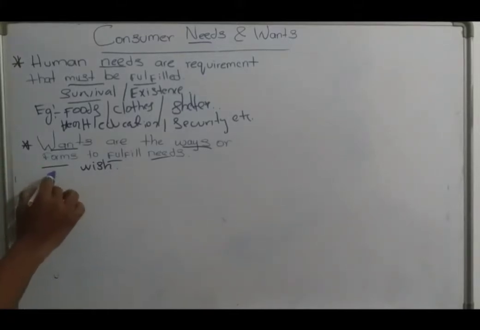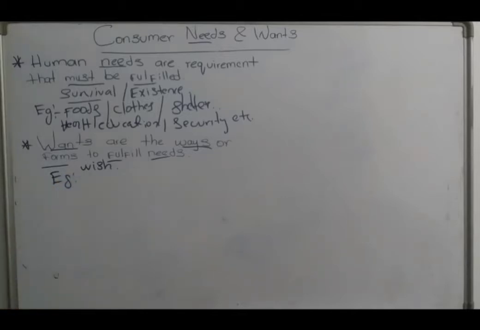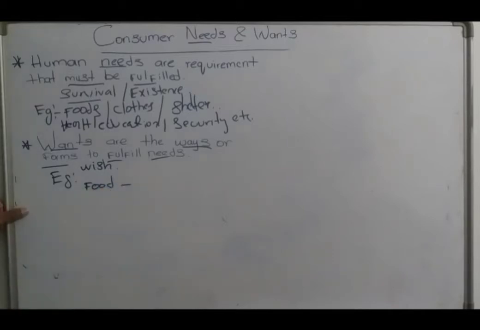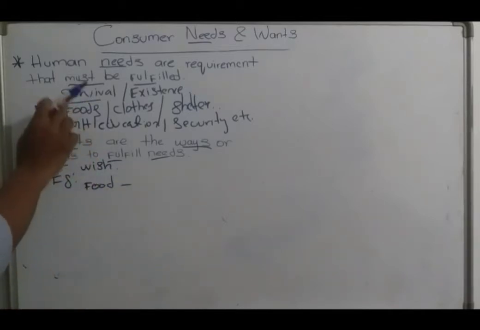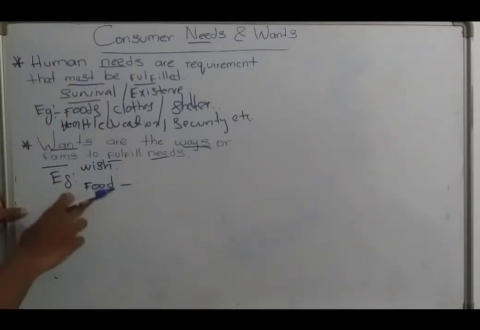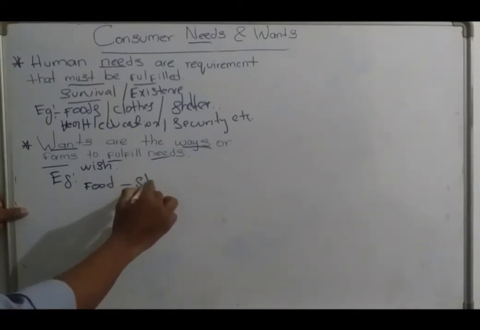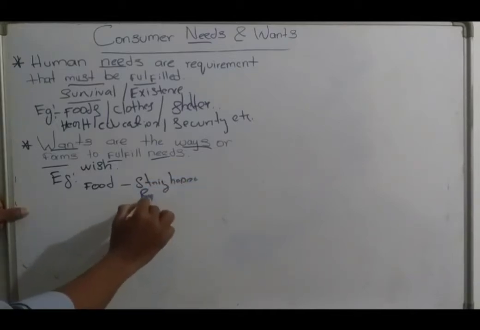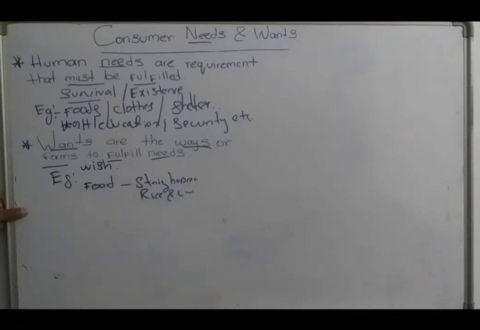Examples of wants. I will take food as an example. You must have food to survive in this world. So, what are the ways you can fulfill this need? Right? You can have string hoppers, you can have rice and curry, or you can have bread.